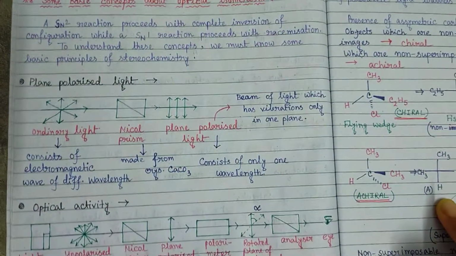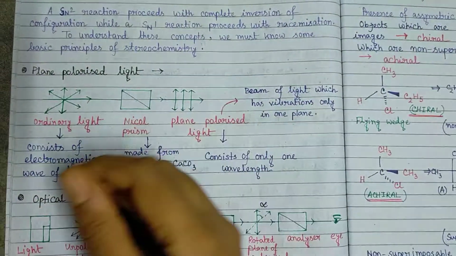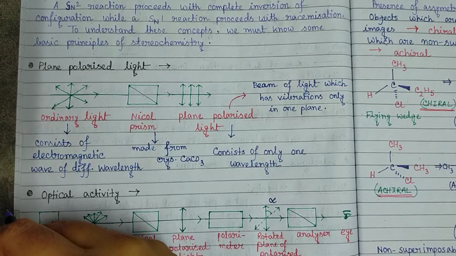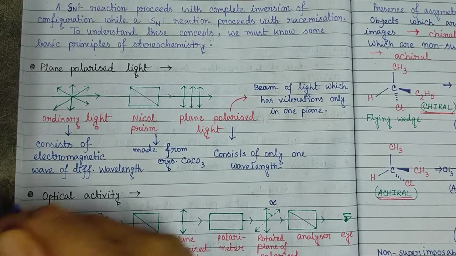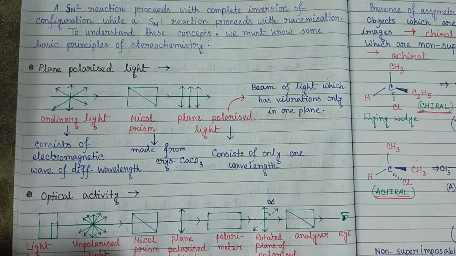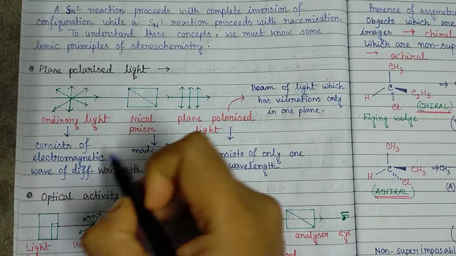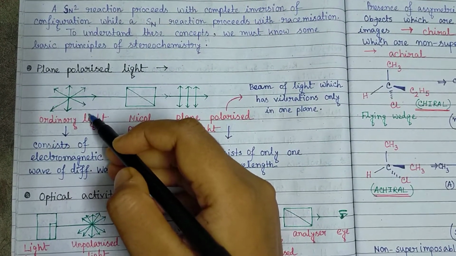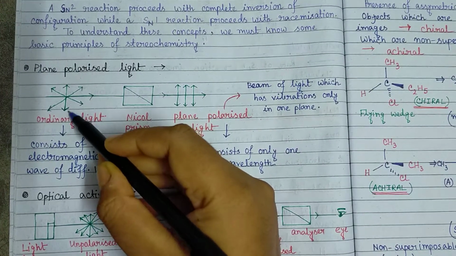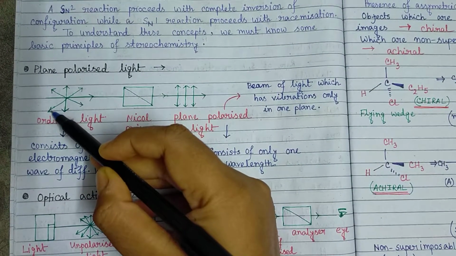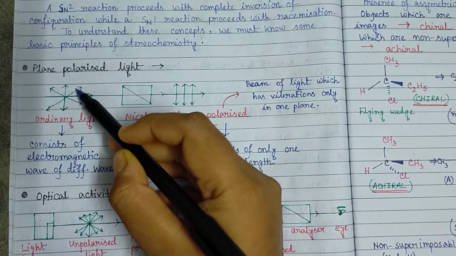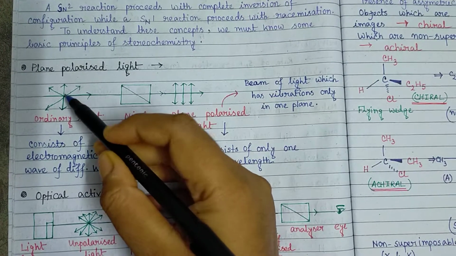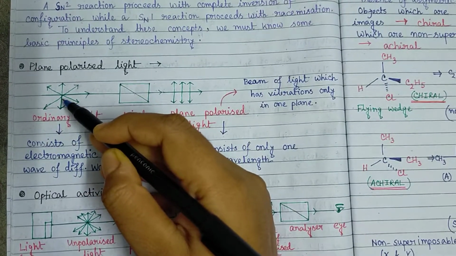So starting from the optical rotation. To understand that, we need to have the idea about plane polarized light. So let us see what is plane polarized light. Ordinary light consists of electromagnetic waves of different wavelength, and we can see that the orientation or the propagation of the electromagnetic waves are in different directions.